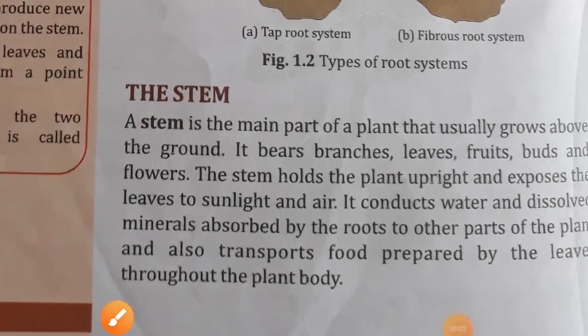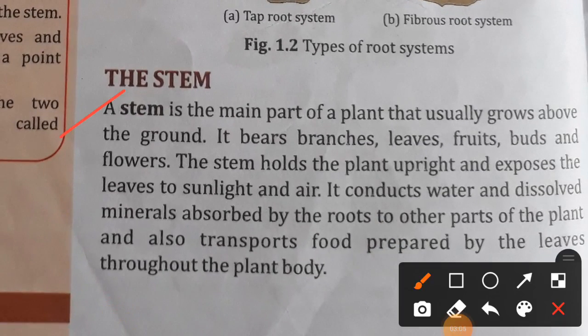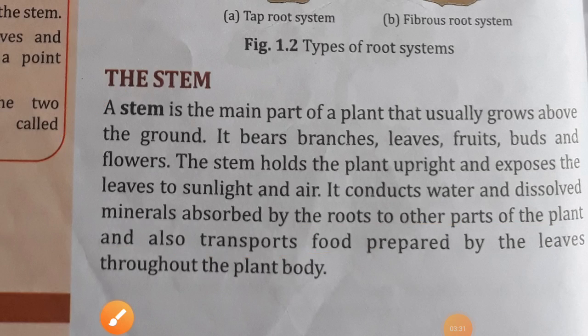Now see the explanation of stem. The stem is the main part of the plant that usually grows above the ground. It bears branches, leaves, fruits, buds and flowers. The stem holds the plant upright and exposes the leaf to sunlight and air. It conducts water and dissolved minerals absorbed by the roots to other parts of the plant, and also transports food prepared by the leaves throughout the plant body.